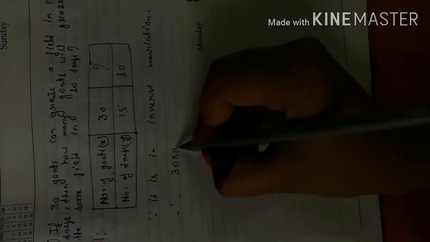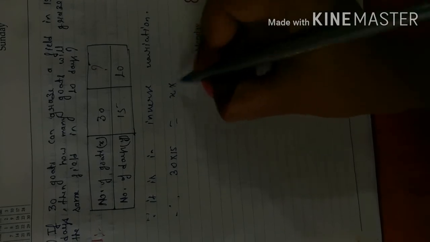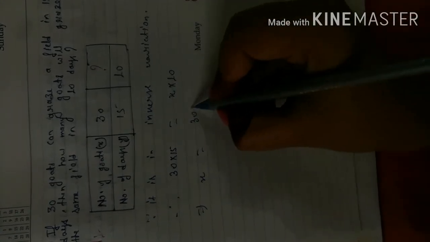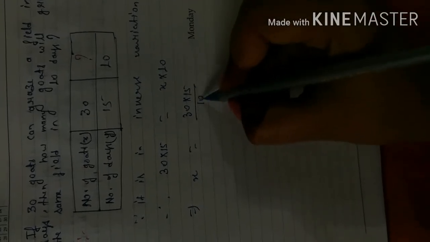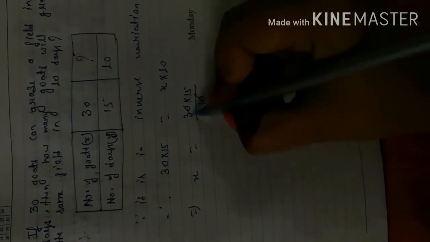At first we will write, since it is in inverse variation, therefore the product, it means 30 into 15 equals, at the place of question mark we can write x into 10. This implies x equals 30 into 15 upon 10. 10 1s are 10, 10 3s are 30.